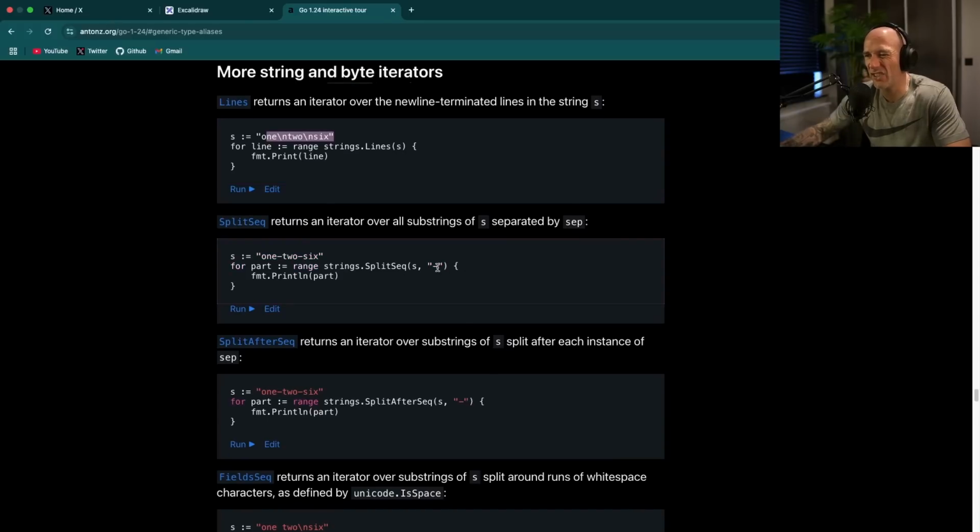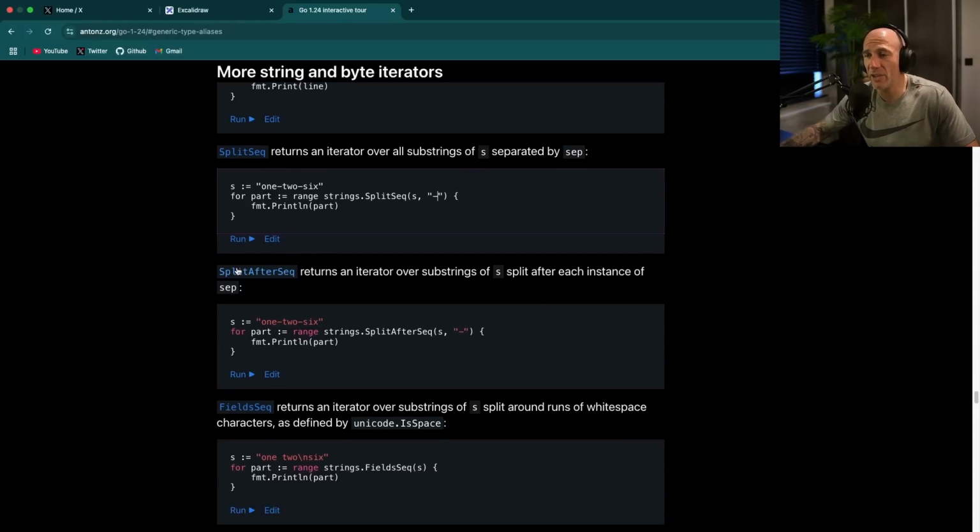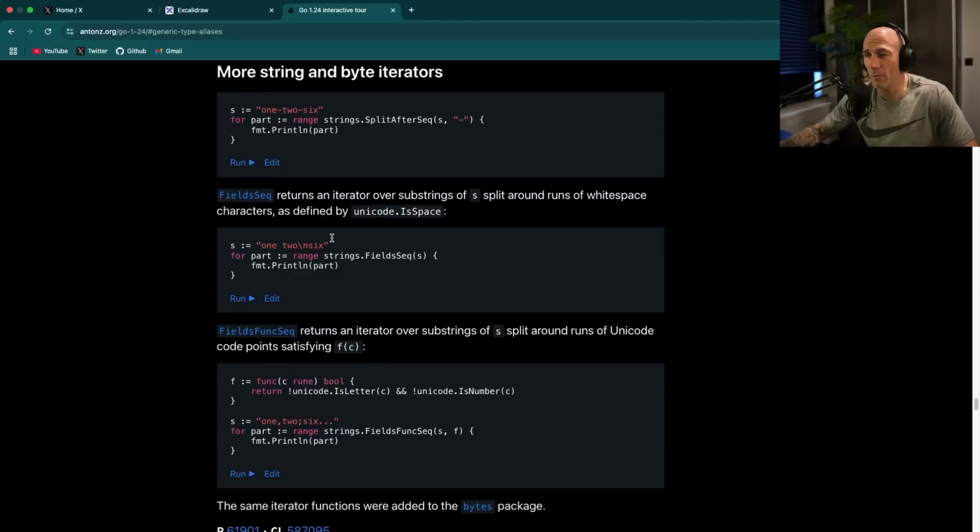The same thing goes here. You have this, I think this is a hyphen, right? So you have this dash or hyphen, I don't know, and you want to split. As of today, you need to split it on this dash, append to a slice, loop over the slice, and do your stuff. And now you can just do range strings.SplitSeq, and then you put in this thing, whatever you want. Could be a semicolon, could be whatever. It's amazing if you make parsers or whatever. Okay, split after, some helpers, more good stuff.